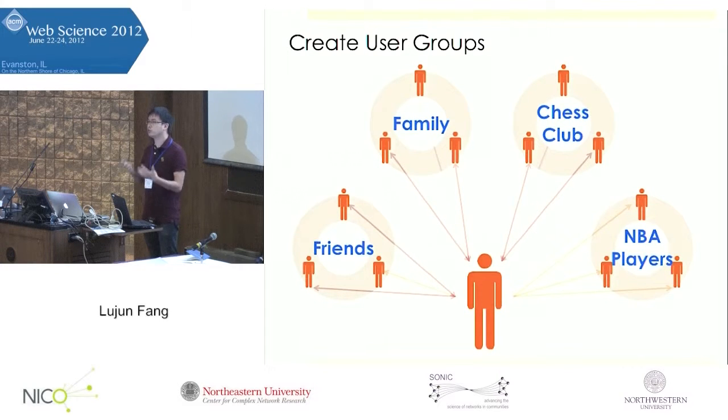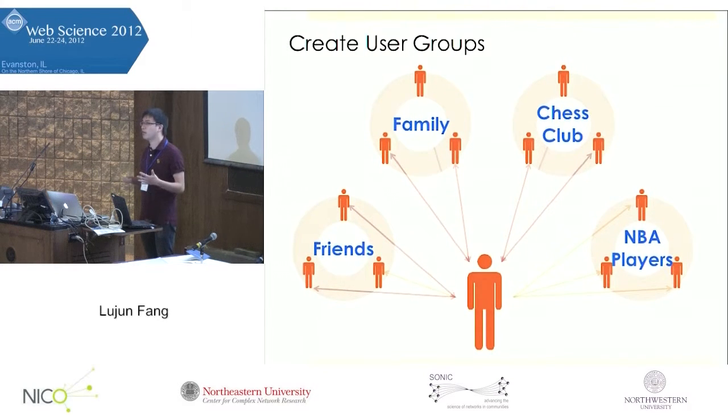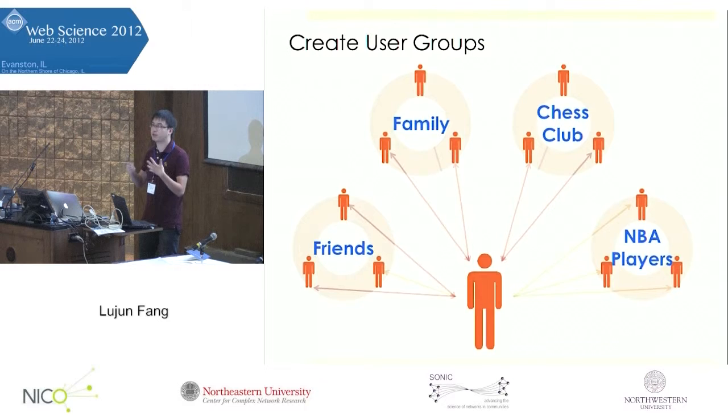And I can have a user group called chess club to include all the friends I know from a chess club, whoever they are on the social networking site. And I can even connect with celebrities online. For example, I can follow my favorite NBA players on Google Plus and put them into a separate user group.